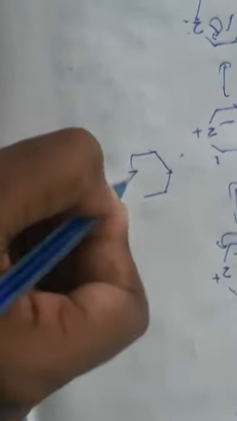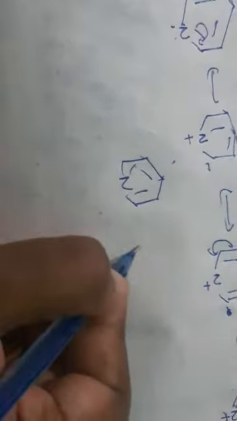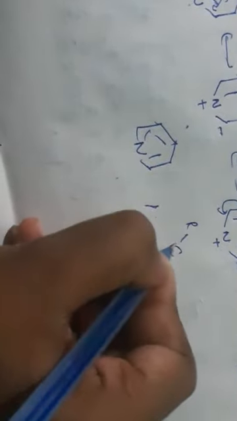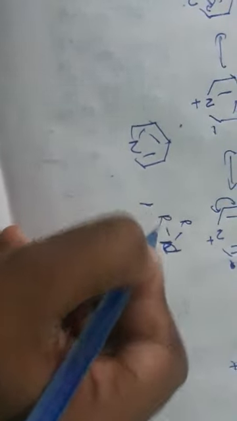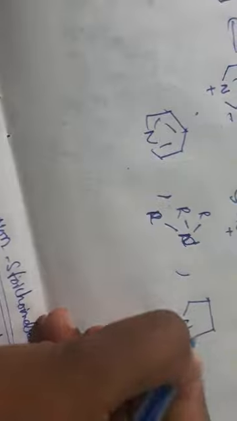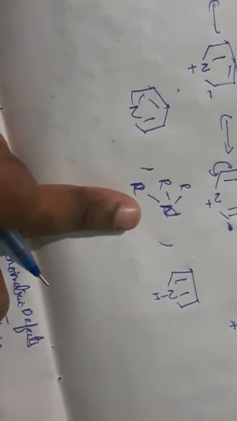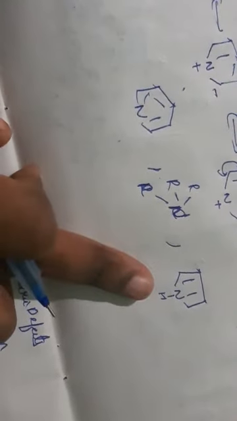So here I am taking pyridine, aliphatic amines, a tertiary amine, and also pyrrole.